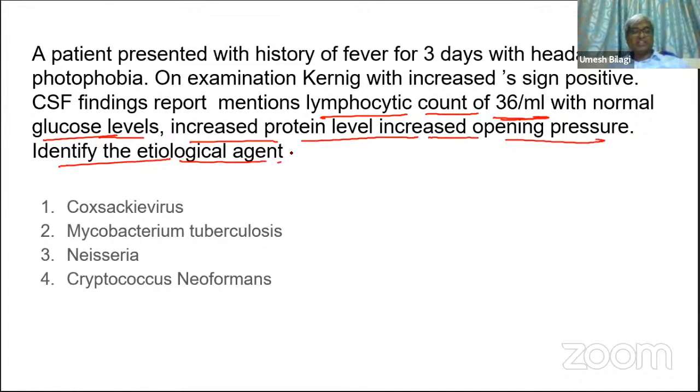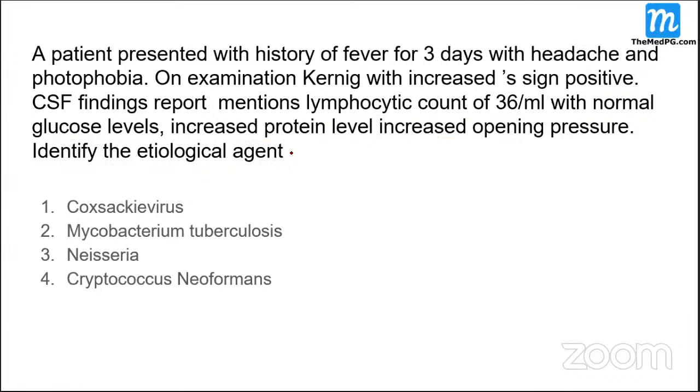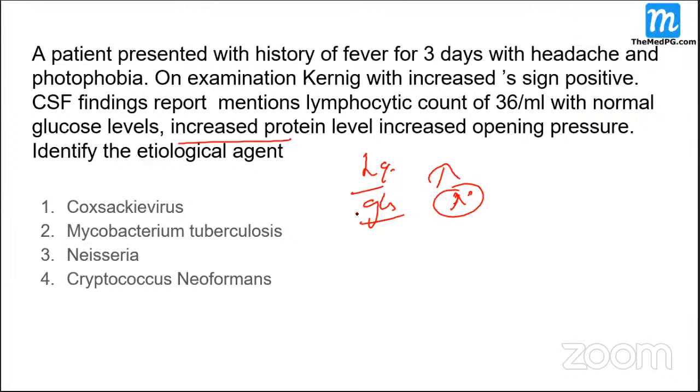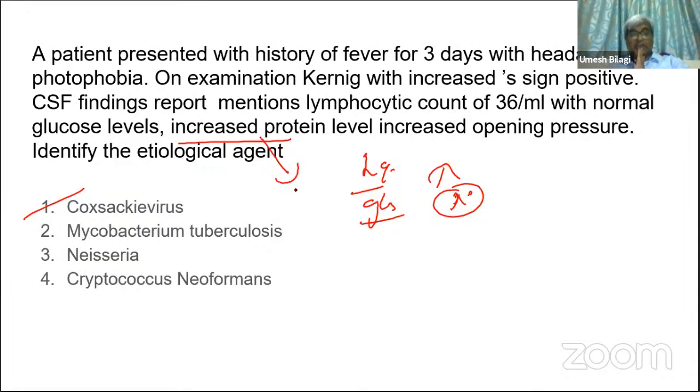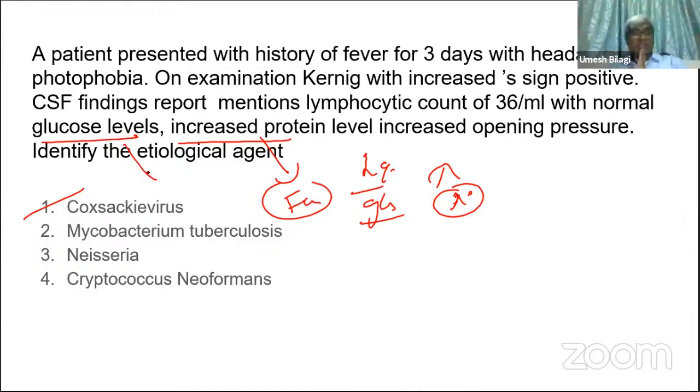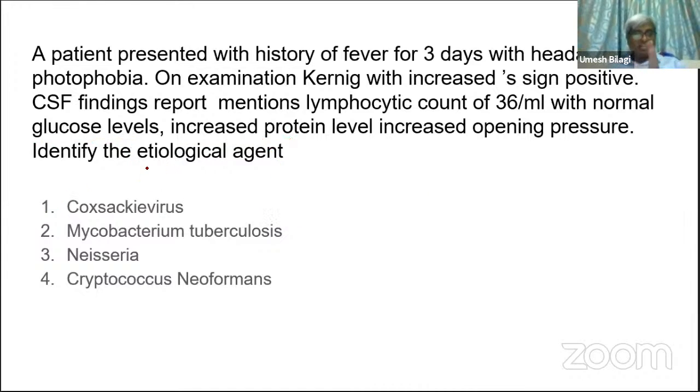Identify the etiological agent. What you have got is lymphocytes, increased pressure, and normal glucose. Coxsackie virus, sir. Yes. In fungal infection glucose is very much down. Here you have increased protein, so it is Coxsackie virus.